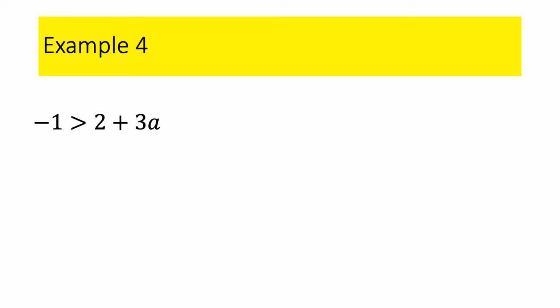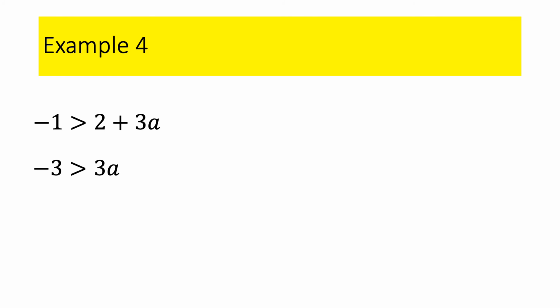Okay, so let's see. We got to subtract 2 from both sides. Now notice I got negative 3 now on the other side. It did not flip the inequality. It doesn't matter that the other side is negative. It only matters if you multiply or divide by a negative number. That's when you flip. So this time we're going to divide by 3.